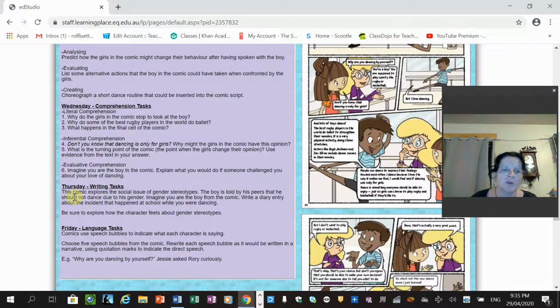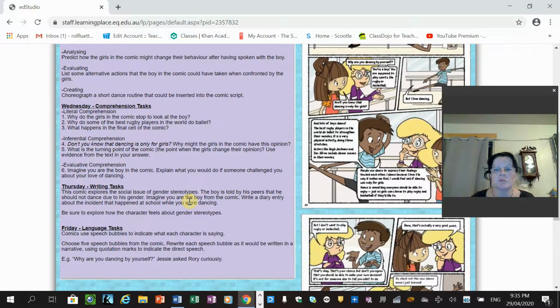So the task for Thursday is a writing task. And it says this comic explores the social issue of gender stereotypes. And of course, stereotypes is when you see or hear that somebody is a type of person and you immediately assume that therefore they must be like this.